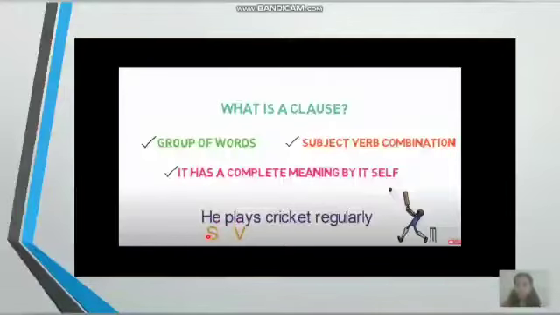A sentence is also a group of words which gives you a complete thought or an idea. Similarly, a clause is also a group of words which gives you a complete thought or an idea. So it also has a subject and a predicate. So a subject, a verb and an object make a sentence.